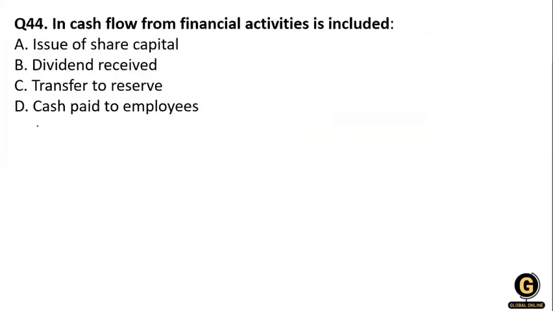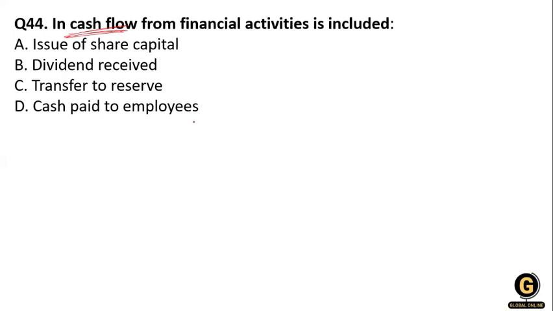Next question: the cash flow from financial activity includes: A, issue of share capital; B, dividend received; C, transfer to reserve; D, cash paid to employees. So here, cash flow from financial activity is a section of the company's cash flow statement. These statements show the net flow of cash, which is used to fund the company.